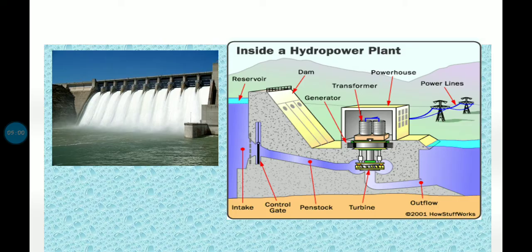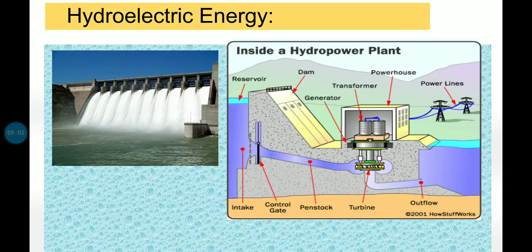So what can be the eco-friendly way? If you want to generate electricity in an eco-friendly way, one way is using hydroelectric energy. Hydro means water. So electricity is generated using water. Kinetic energy is in flowing water, and potential energy is in a water reservoir, right? Now what is a water reservoir? It can be a dam, right?